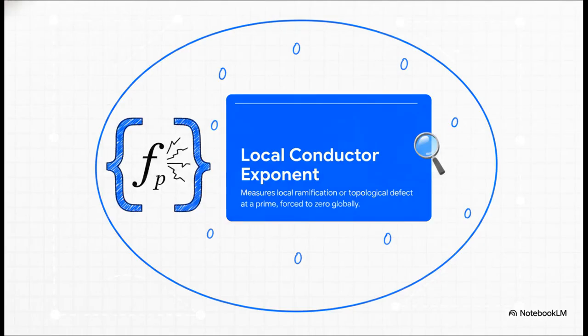Actually, let's pause on that f sub p term for a second, because it's super important. The local conductor exponent is basically a measure of local ramification. If a combinatorial anomaly tried to break local symmetry and inflate our state space, it would spike this exponent at a specific prime number. But the global functional equation is having none of it. It acts like a giant vice. Because the global conductor is clamped to 1, the system mathematically forbids any local ramification, forcing f sub p to be 0 straight across the board.